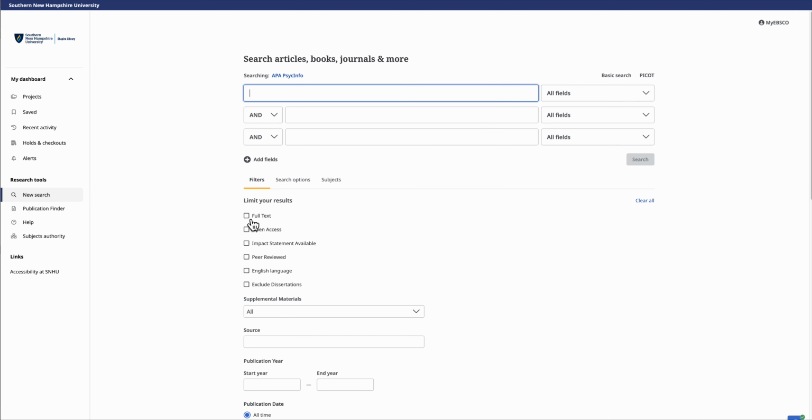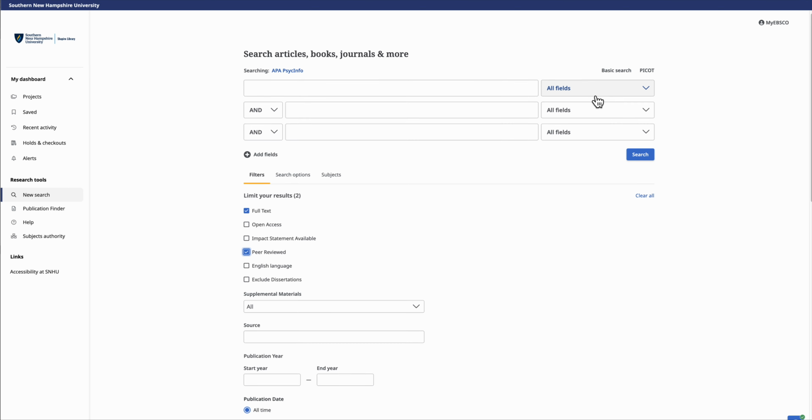You want to check off full text. This makes sure that you have access to it from the Shapiro Library and you don't have to wait for an interlibrary loan. And check off peer reviewed. This makes sure that it has survived the peer review process. That's a really rigorous process where experts in the field provide feedback on your article and you refine it to make it even better.